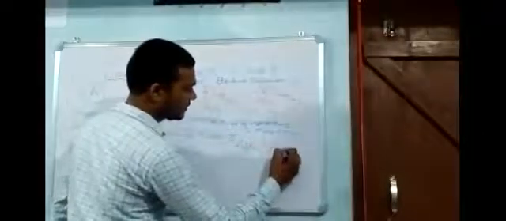Okay. Now, the next case is case two, after collision.